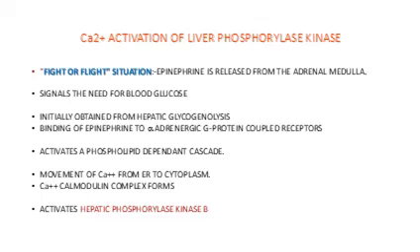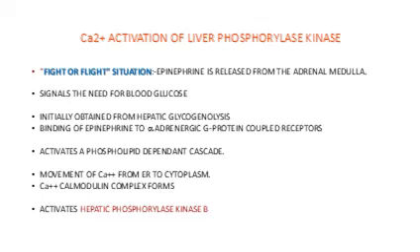Calcium also activates the liver phosphorylase kinase. So during a fight or flight situation, what happens? Epinephrine, one of the catecholamines, is released from the adrenal medulla. This signals the need for blood glucose, which is initially obtained from hepatic glycogenolysis.